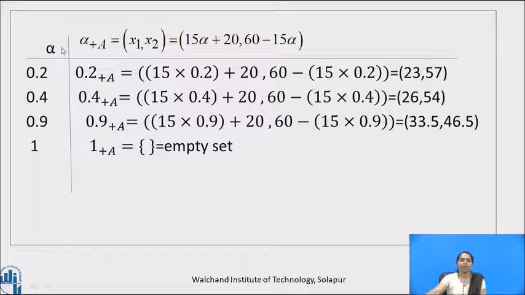Now here in the first column we have written alpha values. So for alpha equal to 0.2, strong 0.2 cut of A is equal to open interval 23 comma 57. Strong 0.4 cut of A is equal to, in place of alpha we write down 0.4, which will give us the open interval 26 comma 54. Strong 0.9 cut of A is equal to open interval 33.5 comma 46.5, and strong 1 cut of A is equal to empty set, as we know that we don't have any element which has gradation strictly greater than 1.